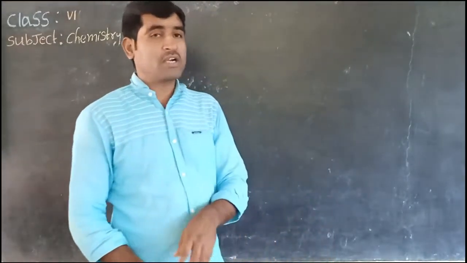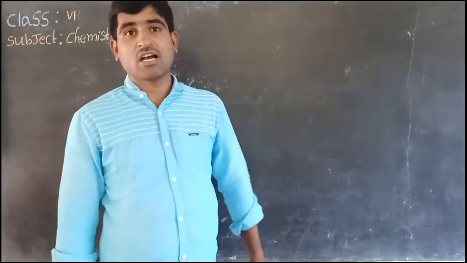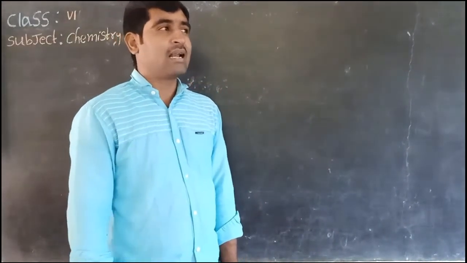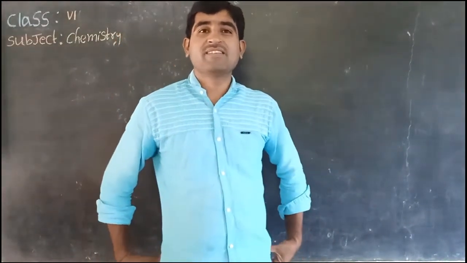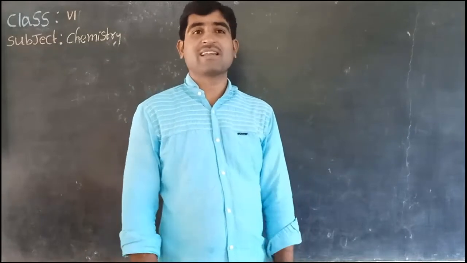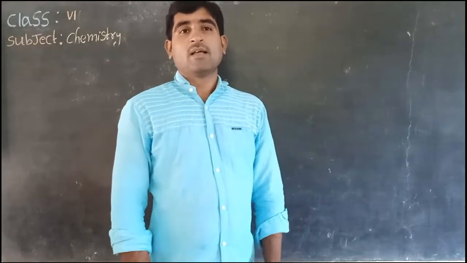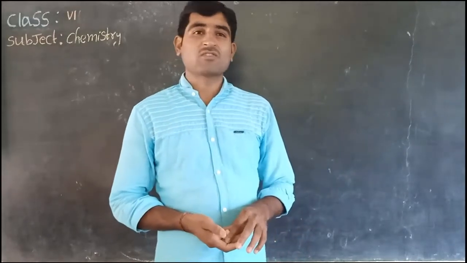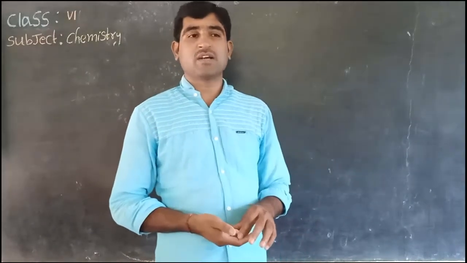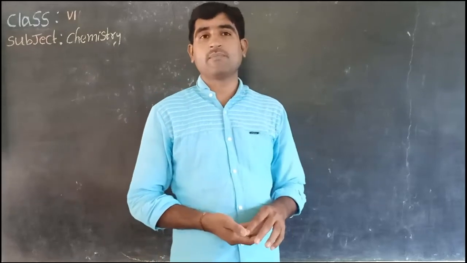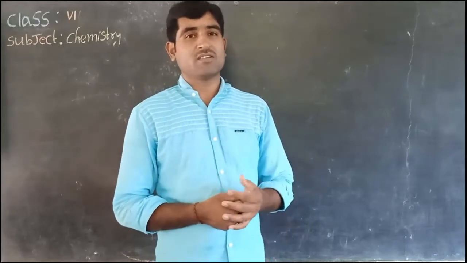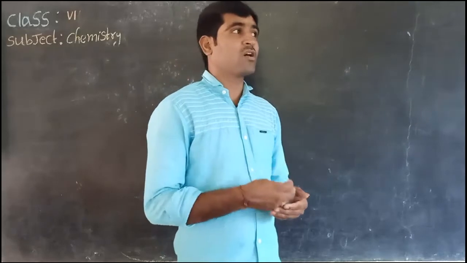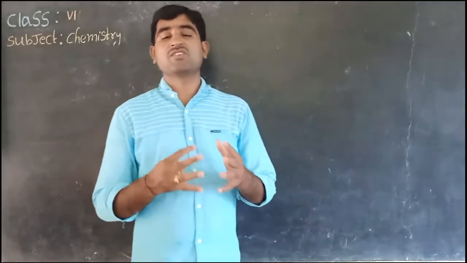Today we are here to continue the lesson light, shadows and reflection. Already we discussed some important basic points about this lesson in the last two classes. In those classes we discussed what transparent, translucent and opaque objects are, and also luminous objects and non-luminous objects. One more topic we discussed was the formation of shadows.